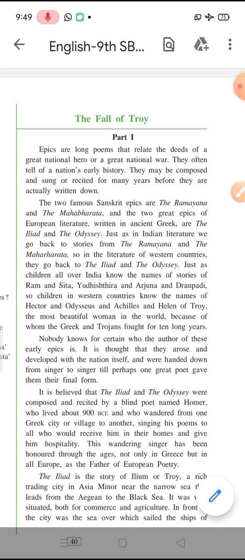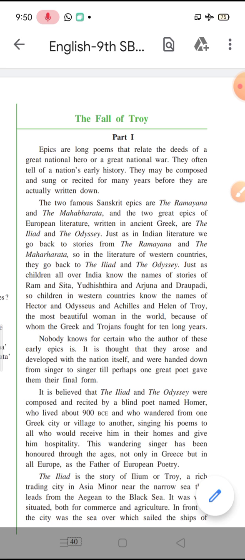Hector was the prince of Troy, who soon would become the king of Troy. He was a great warrior, and during the entire Trojan War, he was the commander of the army, and he alone killed as many as 31,000 Greek soldiers. So you must be able to imagine how great a warrior he was. The second child of King Priam and Queen Hecuba was Paris. So the first child was Hector, the second was Paris.